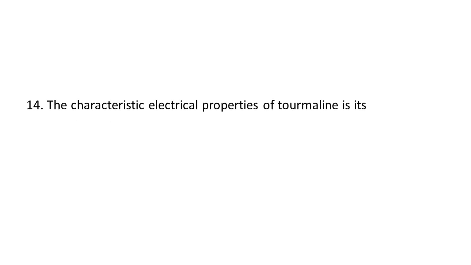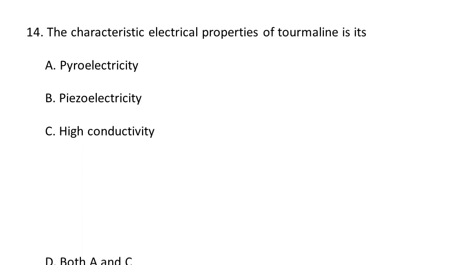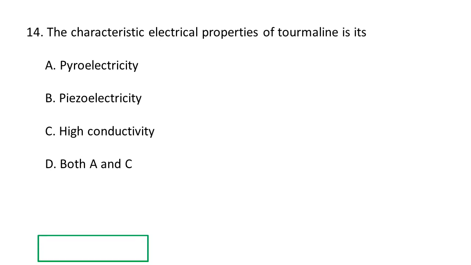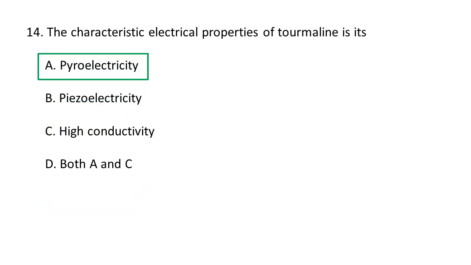Next question. The characteristic electrical property of tourmaline is its A. pyroelectricity, B. piezoelectricity, C. high conductivity, D. both A and C. So the characteristic electrical property of tourmaline is pyroelectricity. When heated, tourmaline develops a positive charge on one end and a negative charge on the other, and these charges reverse when the crystal cools. So this property causes tourmaline to attract dust when it is heated under display lights.